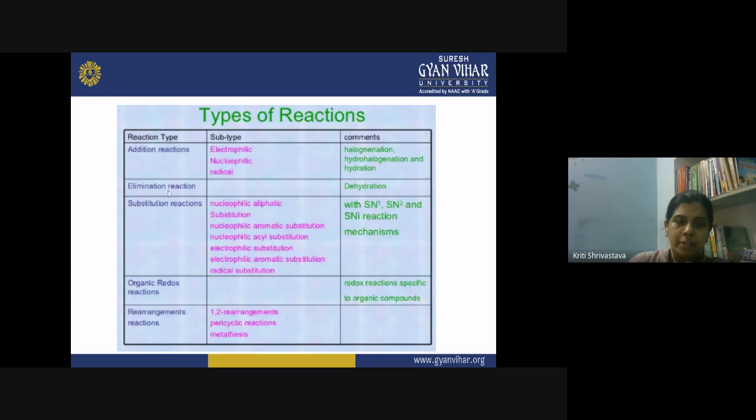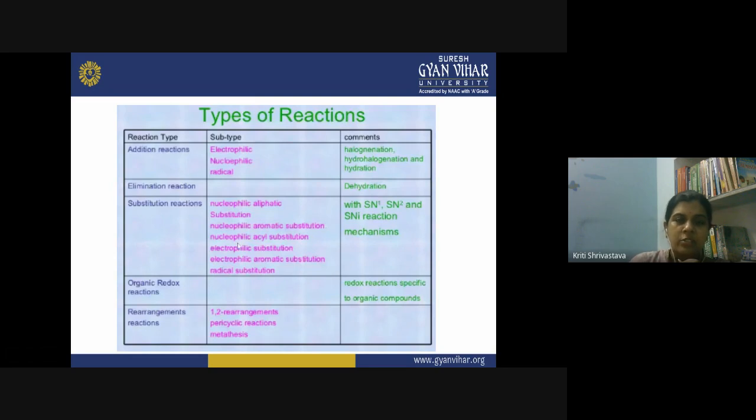So what is the substitution? When a particular group attacks a substrate, a molecule, and replaces another particular group, you call it a substitution reaction. Now when the substitution reaction is carried out by a nucleophile, it becomes a nucleophilic substitution. When it is carried out on an aromatic substrate, you call it nucleophilic aromatic substitution.